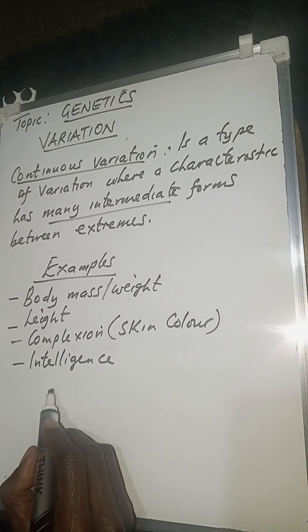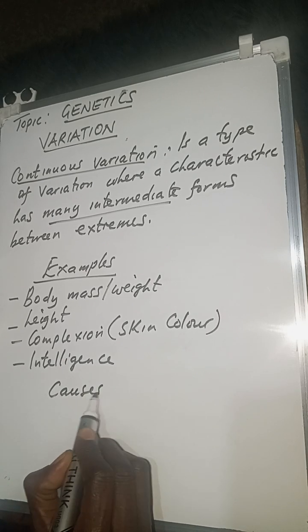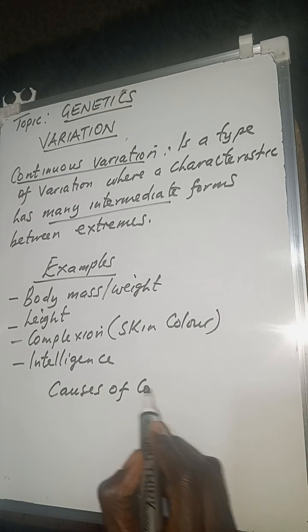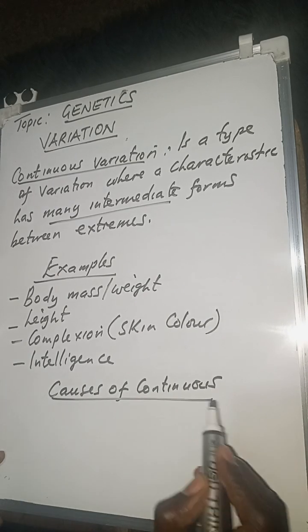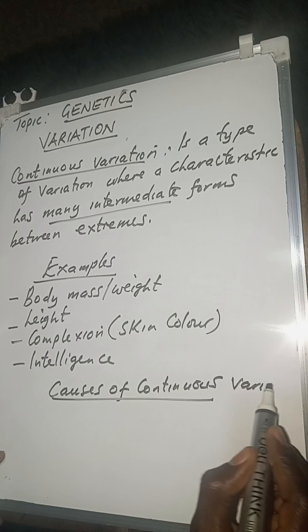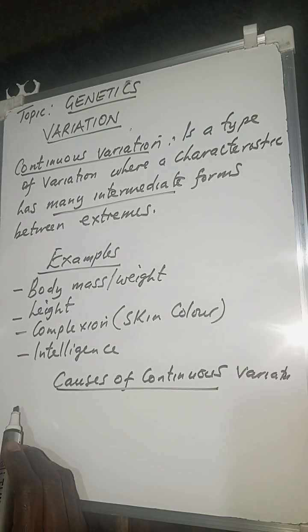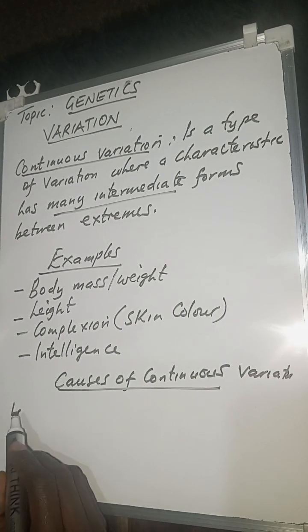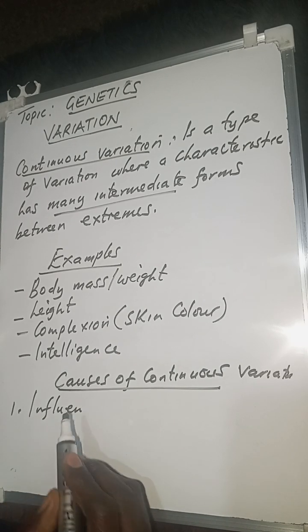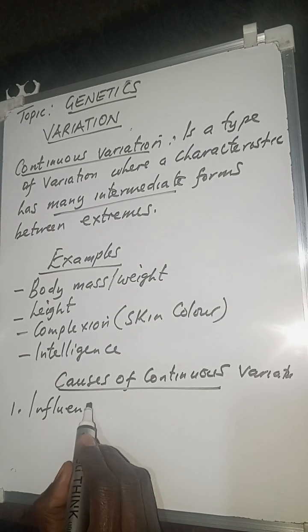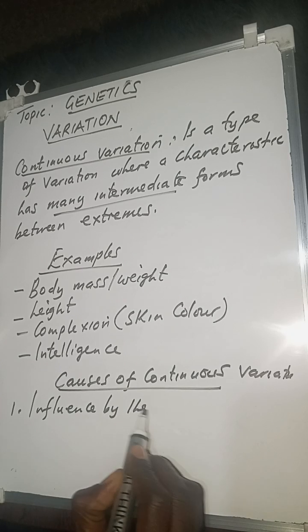So the question still stands: what are the causes of continuous variation? What causes this type of variation to come about? One, we can simply talk about influence. This one is actually influenced by the environment.